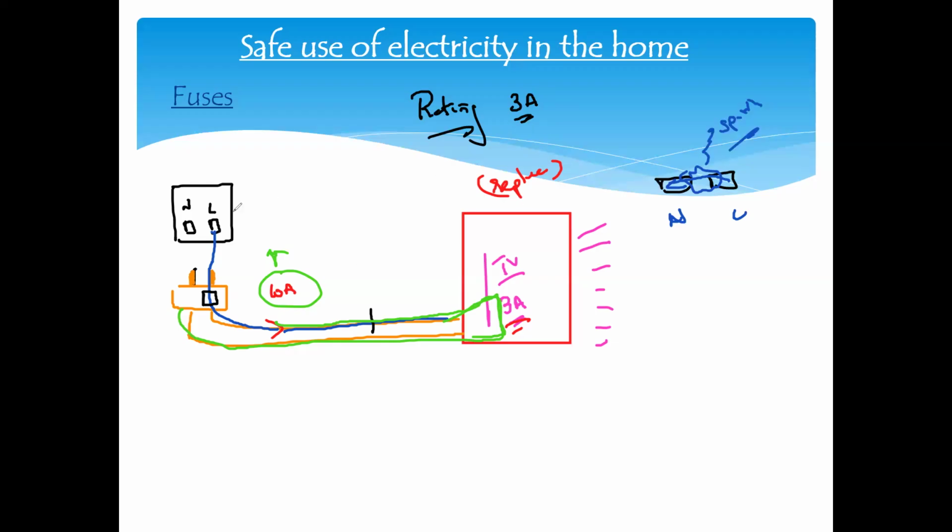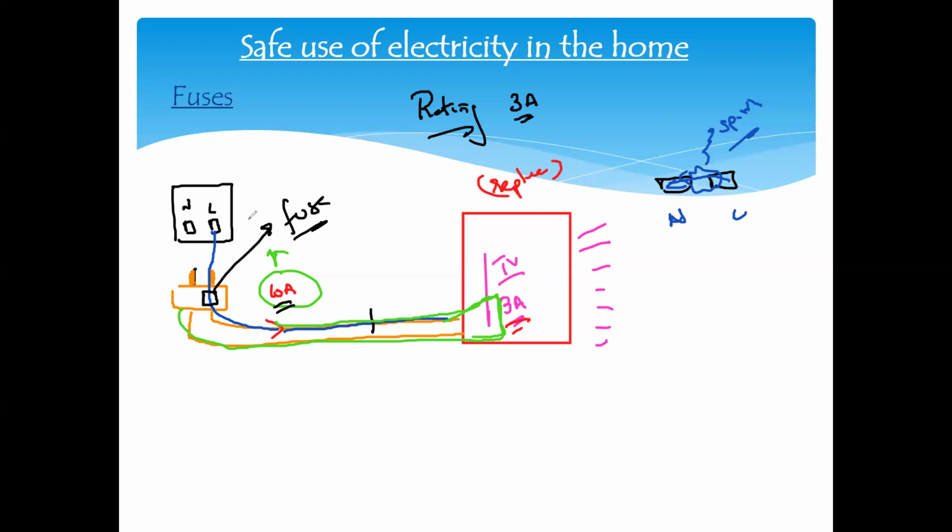conducting material. So when we plug in this device, 10 ampere is a very high current for the device. We want to protect this device, a television, from a high current. So inside a plug, there's a component which is attached, and we call this component a fuse. What is the purpose of the fuse? The purpose of the fuse is to protect the device from a very high current.